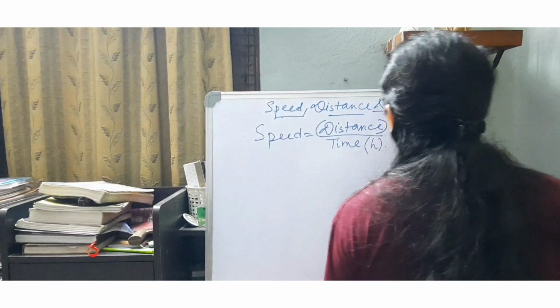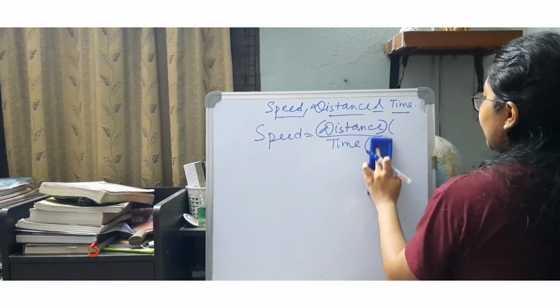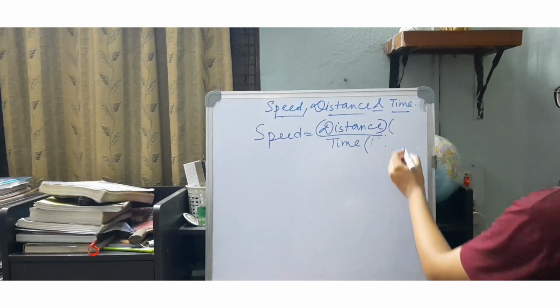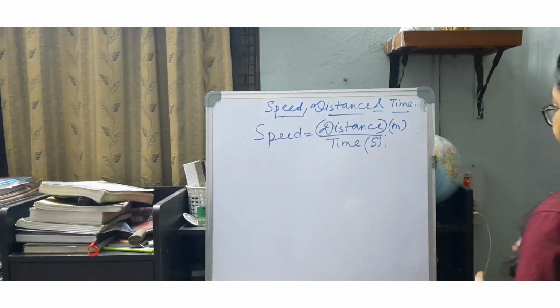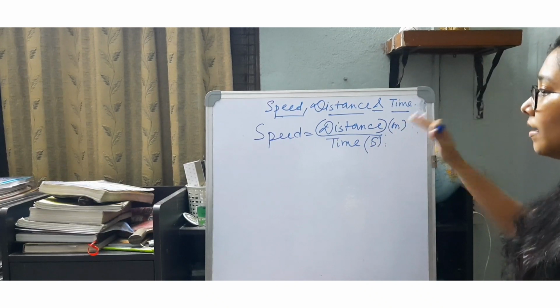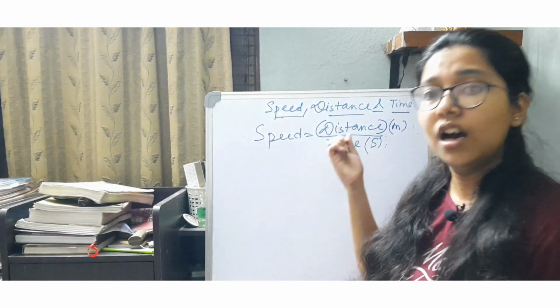Now, if I say the speed is in meter per second, what do I mean by that? That means the distance covered is in meter and the time has been taken in seconds. So, it is totally as per the formula only. The unit is as per this formula only.